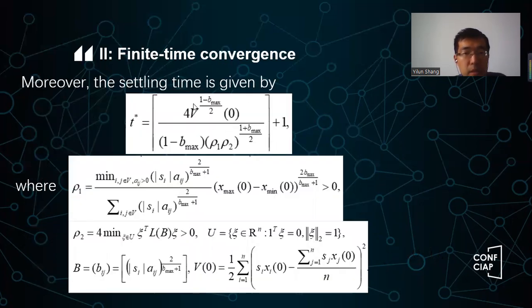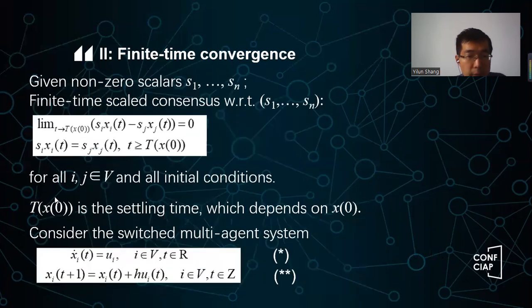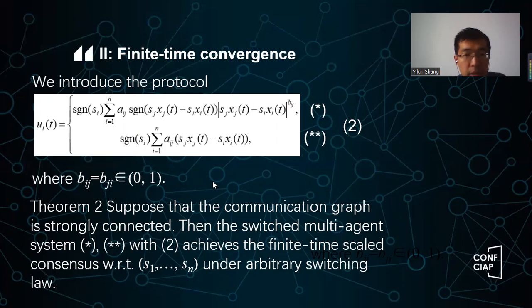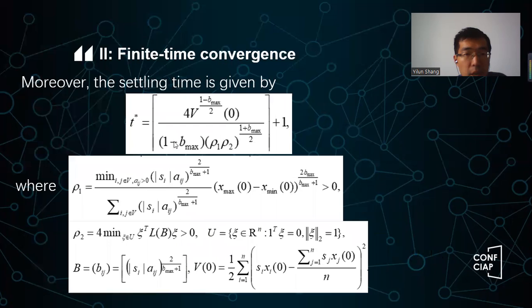Moreover, we can tell the reader basically, as I said here, you will see we have a finite time, this capital T. In this theorem, we can determine this T, we can find out this T. So this T here, we call T star. The formula is kind of complicated, but if you look into this formula, you will see as long as you know the initial condition of the system, and also you know the network topology, you can calculate all these different terms.